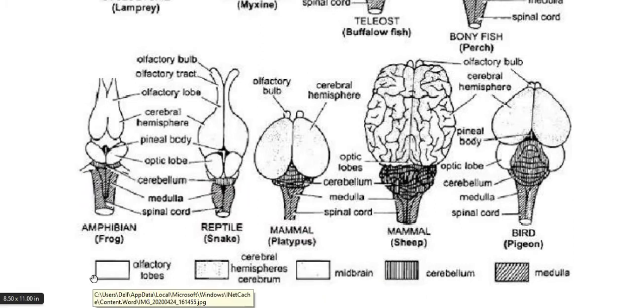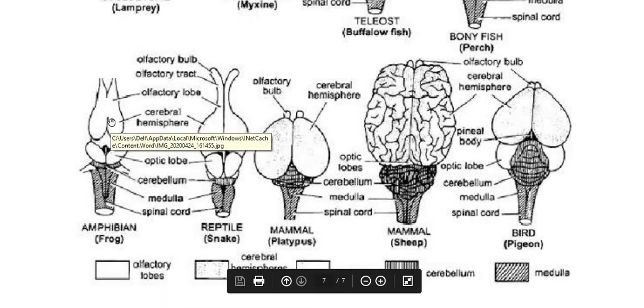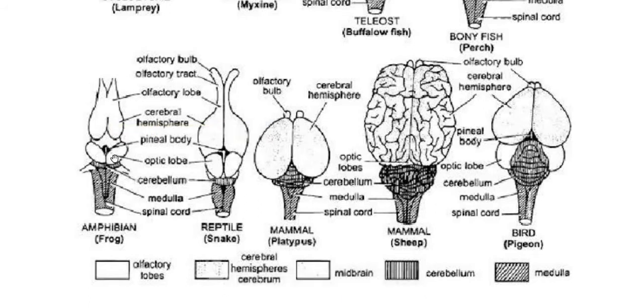In the case of the amphibian brain, the olfactory lobes are smaller, whereas the optic lobes are a bit larger than the olfactory lobes. In the frog, that is an amphibian, we can also see the cerebral hemispheres, which are more developed than in the previous class, that is fishes.